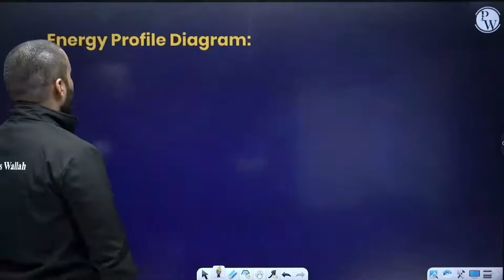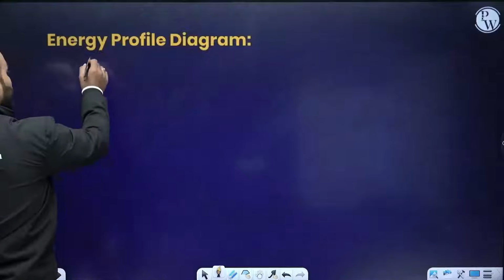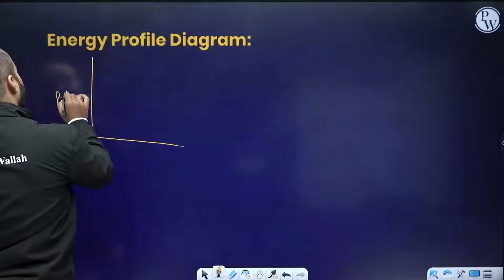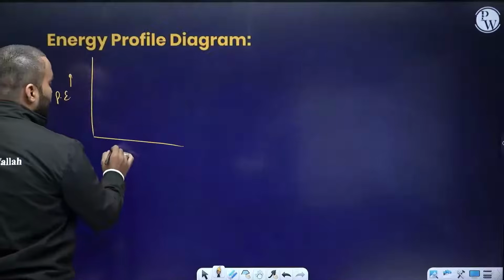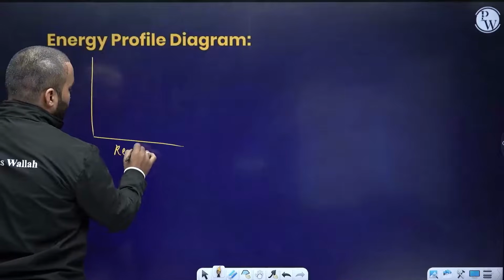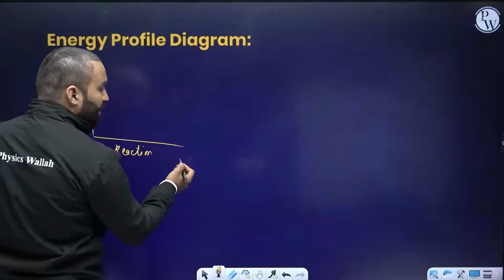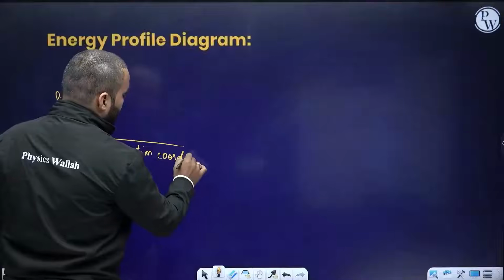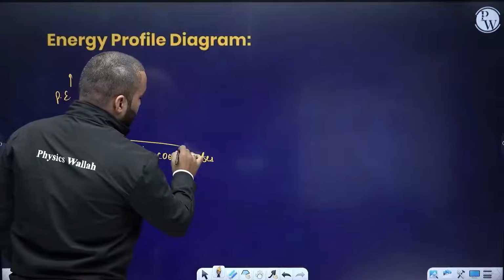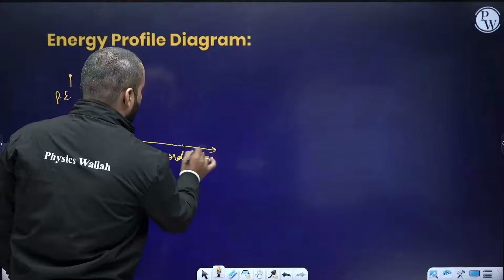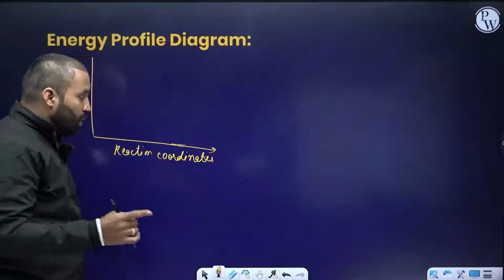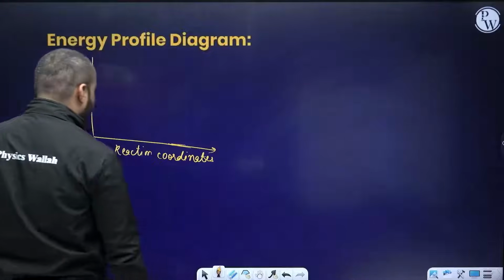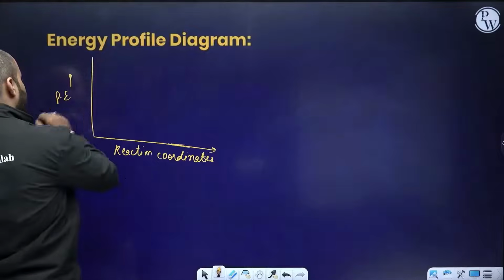Let's proceed to our energy profile diagram. I have told you this will be the potential energy, and this represents the reaction coordinate, which means the progress of the reaction. I will be solving some questions also in the end, so you need not go away. You have to complete this session, everybody. You have to watch this up to the end. So reaction coordinate and potential energy.